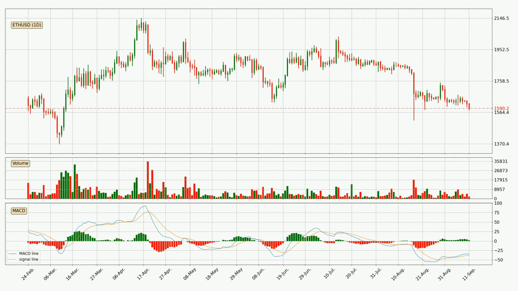Looking at the daily MACD, seeing as the MACD line is above the signal line, the trend is currently on the up. However, the MACD histogram shows that the momentum is currently shifting to the downside, and it could be expected that the price will consolidate, and it is better to wait and see if the MACD line will cross the signal line, which will be bearish.